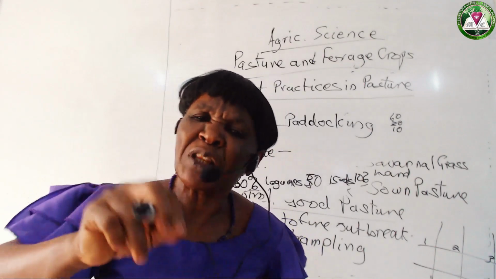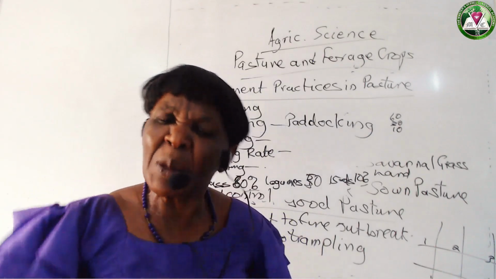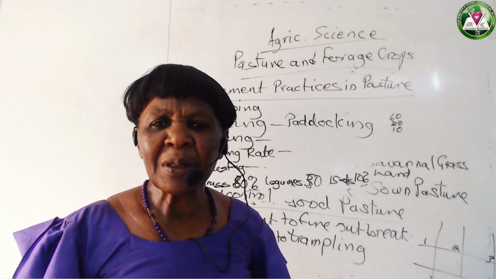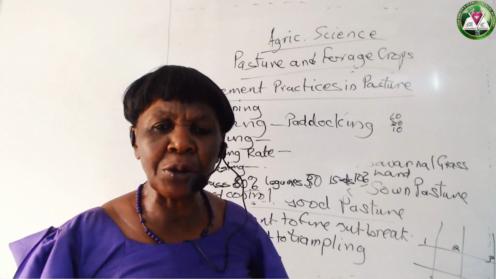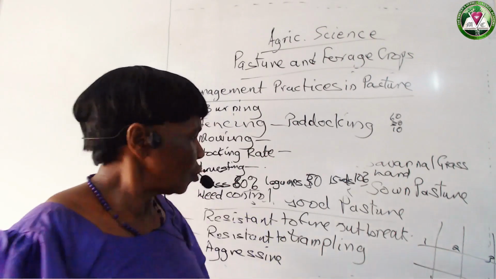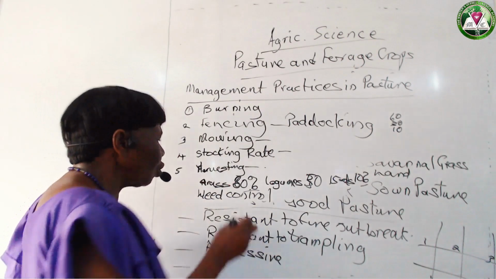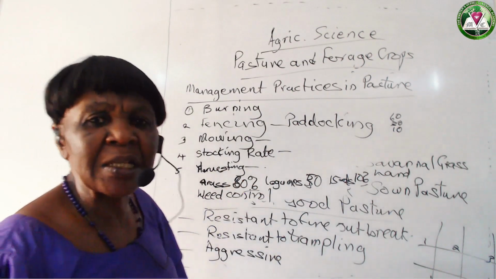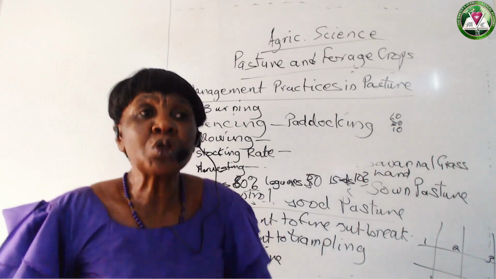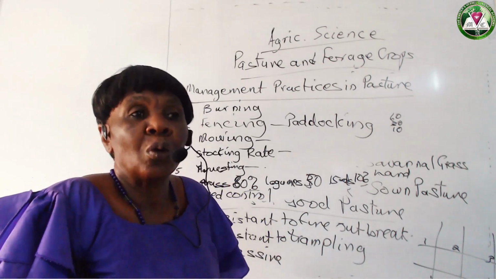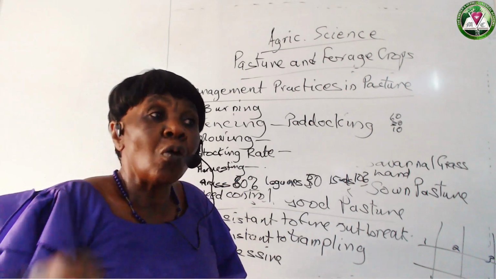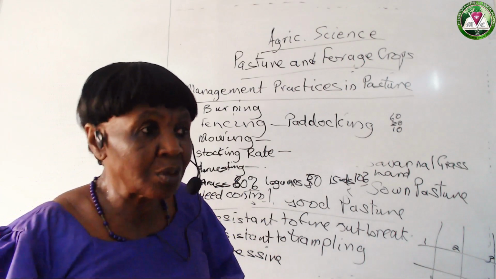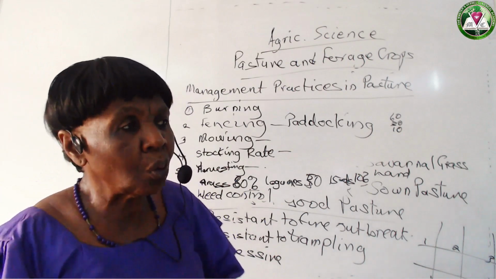The farmer will look for the best species of legumes and plant, not just any grass, not just any legume. So the farmer will as well control weeds, because if you don't control weeds, the weeds will outgrow and overshadow the grasses and the legumes, and the legumes will not do well.